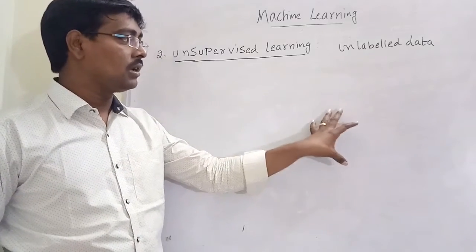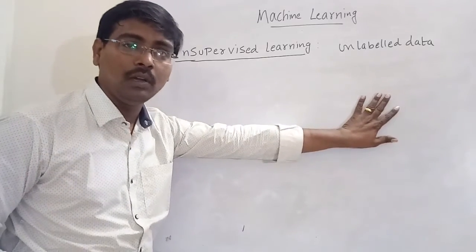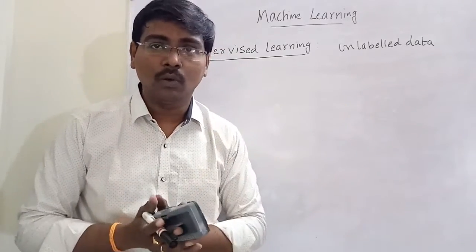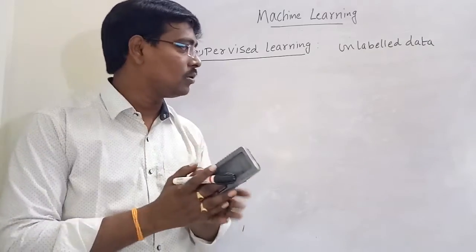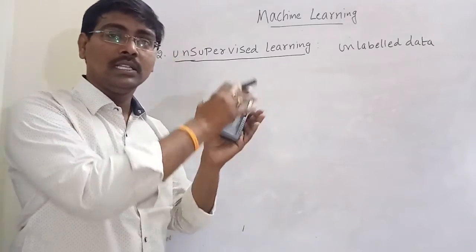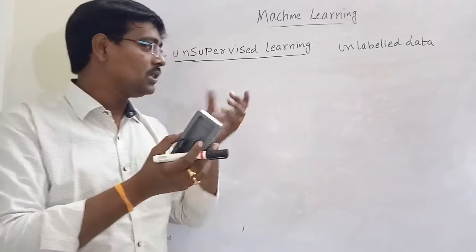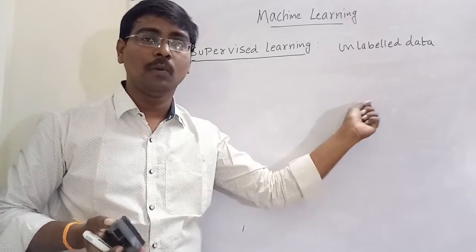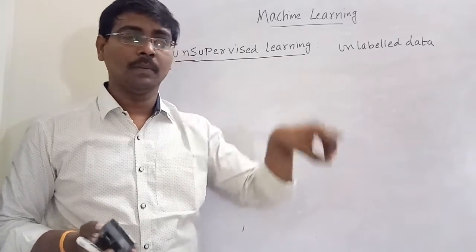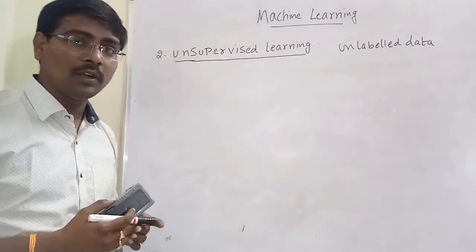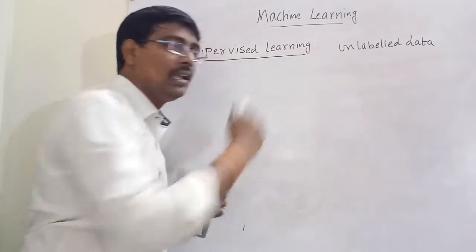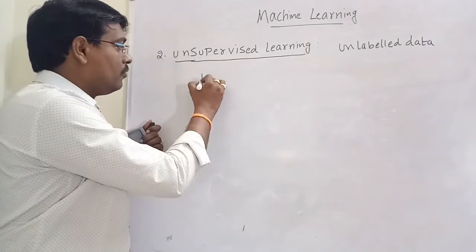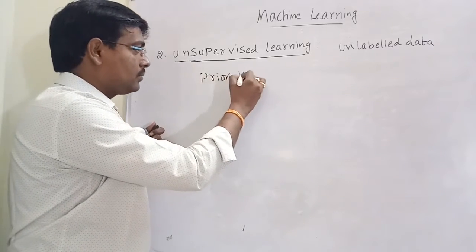In supervised learning, this is the input, and for this input, this is the output to be produced. The human or system knows that for this input, this is the output to be produced. Suppose I am giving color as input, the output is a membership class, either blue or green. But in unsupervised learning, we are giving unlabeled data, that is, no output classes, simply without prior knowledge.